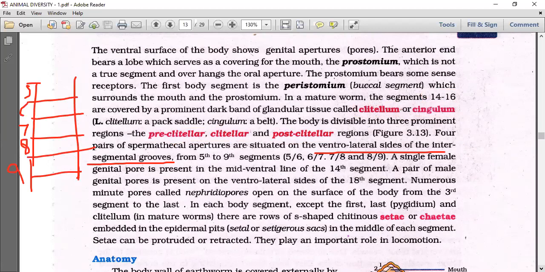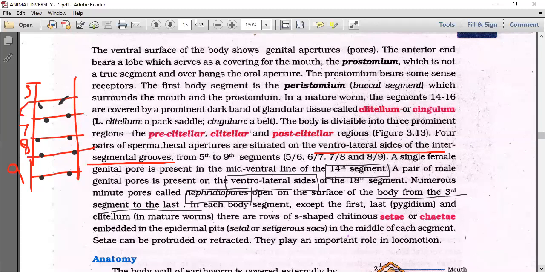So in the intersegmental grooves of 5 and 6, 6 and 7, 7 and 8, 8 and 9, spermathecal pores are present. A single female genital pore is present on the mid-ventral line of the 14th segment. A pair of male genital pores is present on the ventrolateral sides of the 18th segment. Numerous minute pores called nephridiopores open on the surface of the body from the third segment to the last segment.